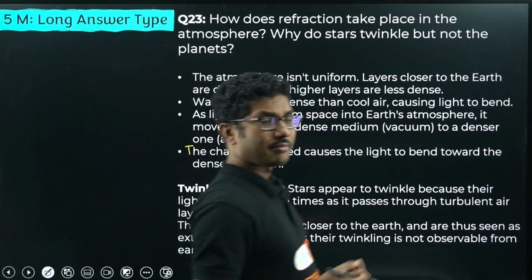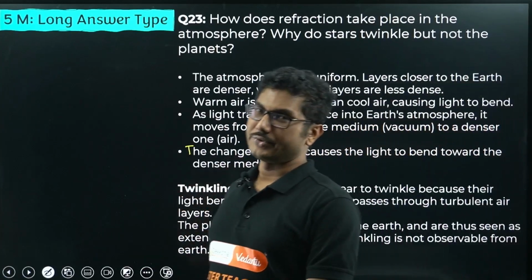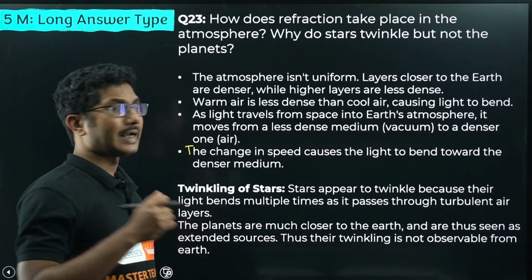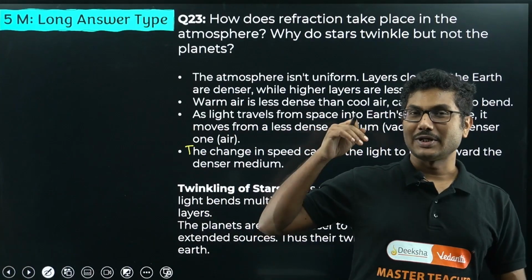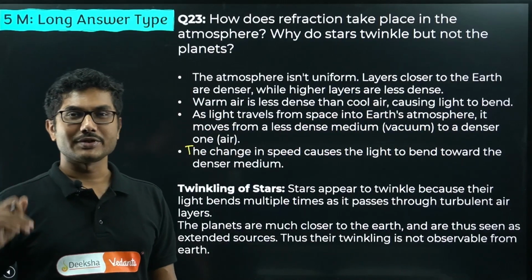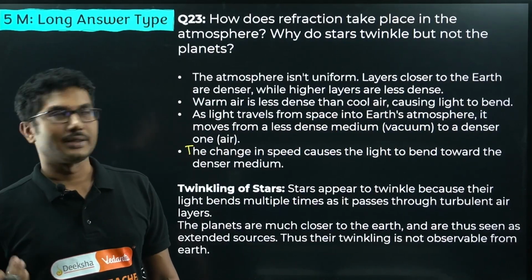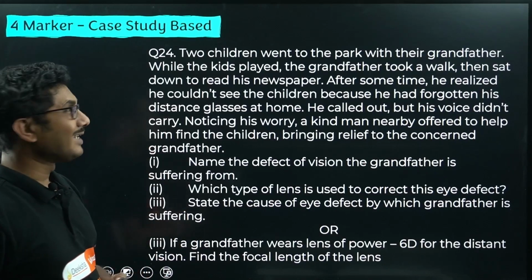It is only observable for point sources. It is not observable for extended objects, right? Be careful about that. And also I said during a class, if you see at a night sky something is twinkling, something is not, that means whatever is twinkling is a star, and something which is not twinkling is probably a planet, right?